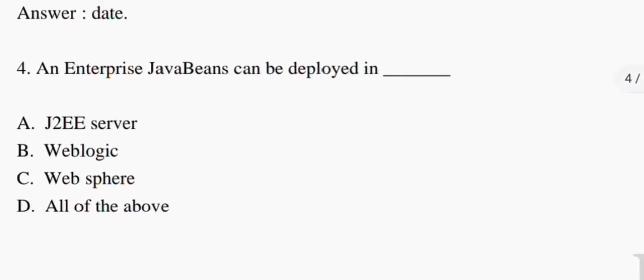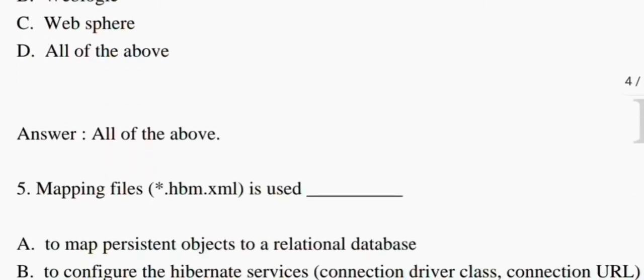An enterprise java bean can be deployed in, so they are giving four options. Option A J2EE server, option B WebLogic, option C WebSphere, and option D all of above. So we know very well that a java bean or enterprise java bean can be deployed in all three, that is your J2EE server, WebLogic, and WebSphere. So option D is your correct answer, meaning all of above. Okay, now we come to the next question.